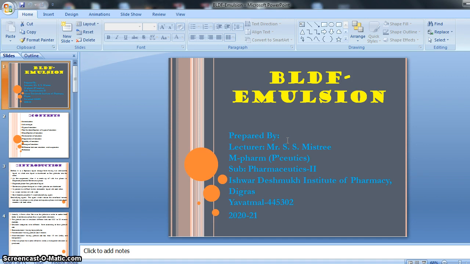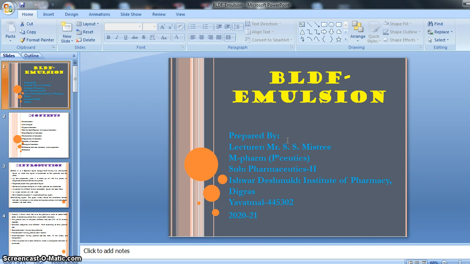First of all, I wish to tell you the basic difference between suspension and emulsion. A suspension is made up of two phases, and an emulsion is also made up of two phases. In suspension, the dispersed phase is an insoluble solid material, and the continuous phase is a liquid.